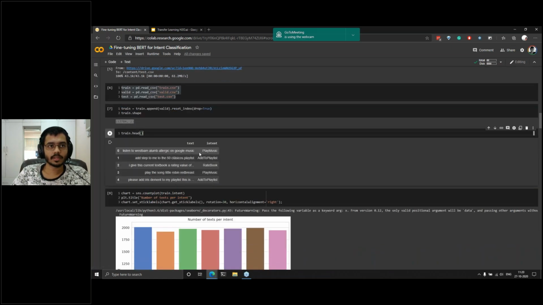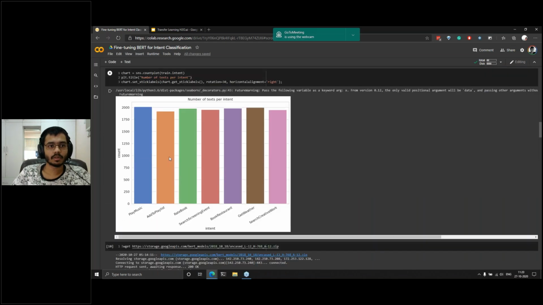So this data is basically trying to identify the intent of the text that you supply to it. So for example, "Listening to a West Bam album Allergic on Google Music." This intent is playing music. "Add step to me to the 50 Classics playlist." This is the add to playlist intent. Similarly, there are various intents as shown here.